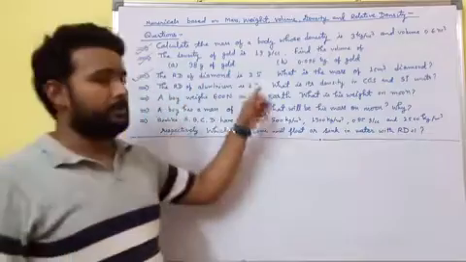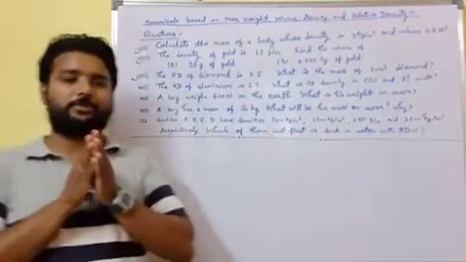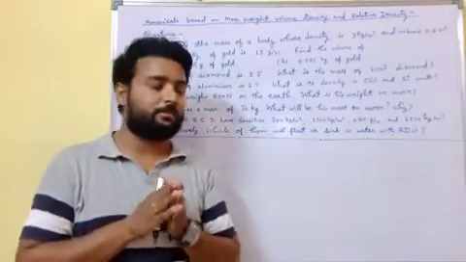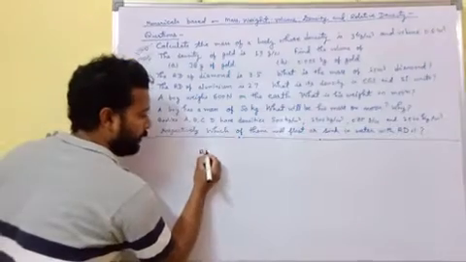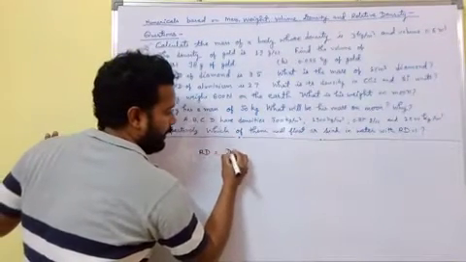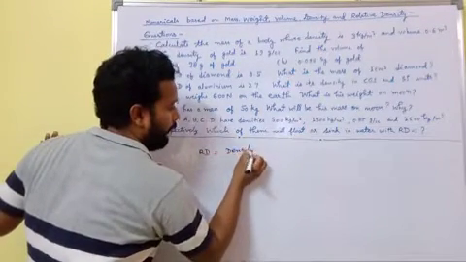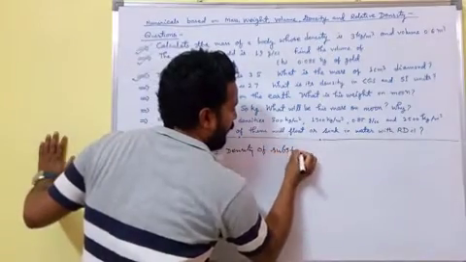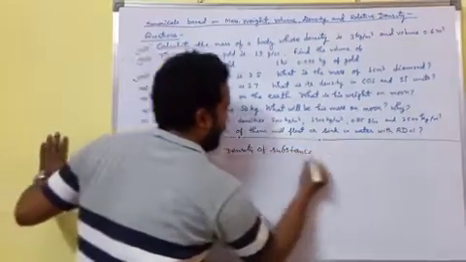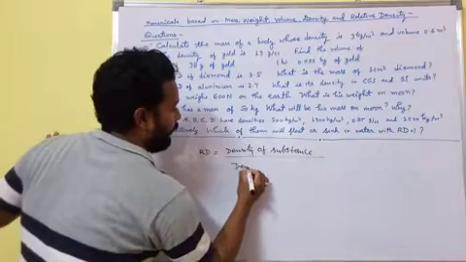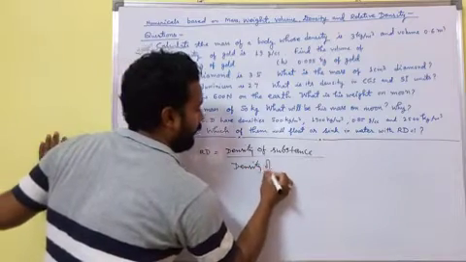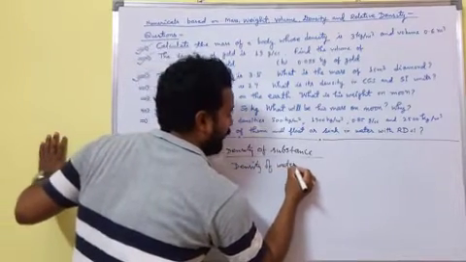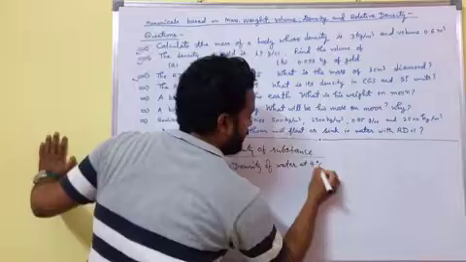The RD of diamond is given. Actually, students, from the definition of relative density, we have RD equals density of substance upon density of water at 4 degrees centigrade.